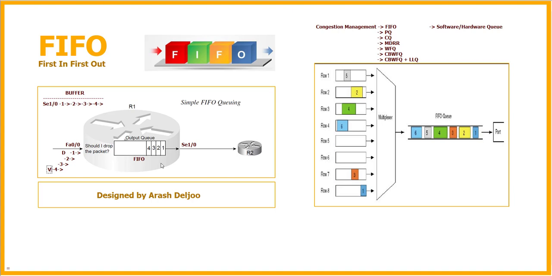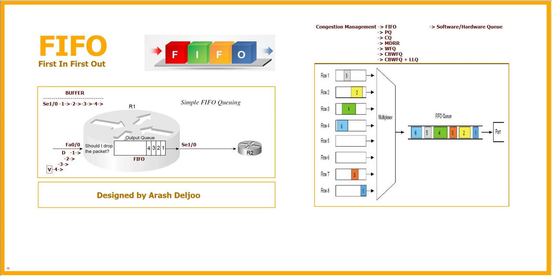We change FIFO to other mechanisms, for example, class-based weighted fair queuing plus LLQ. In this queuing mechanism, you will learn that we send the VoIP packets first. Also, in some cases we give priority to VoIP and video, and for other types of traffic we use FIFO. It is possible to give priority to some traffic, and for the remaining traffic, we can use FIFO.